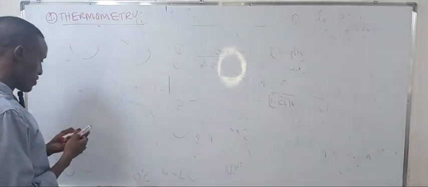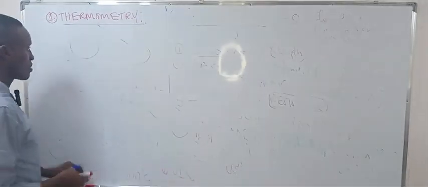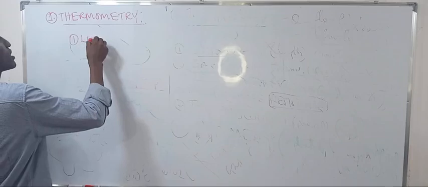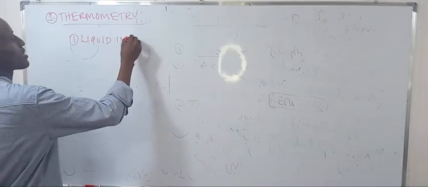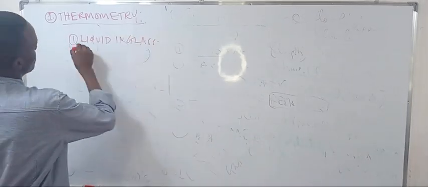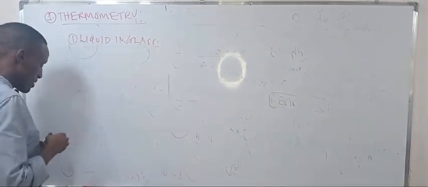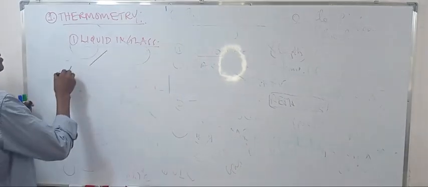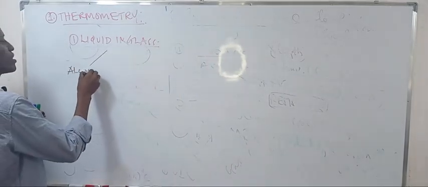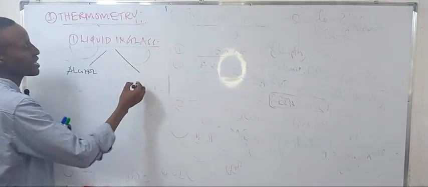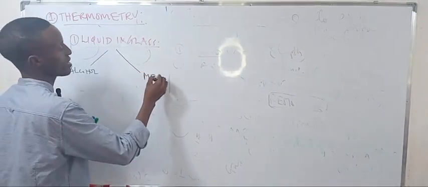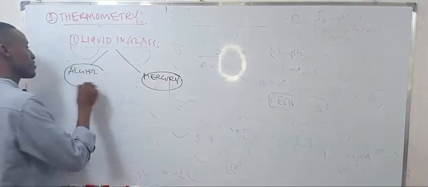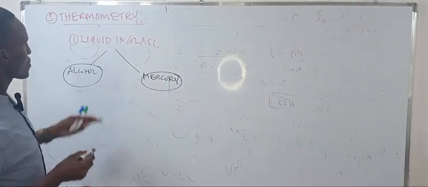Number one is the liquid in glass thermometer. Here, the liquid can be either alcohol or mercury.